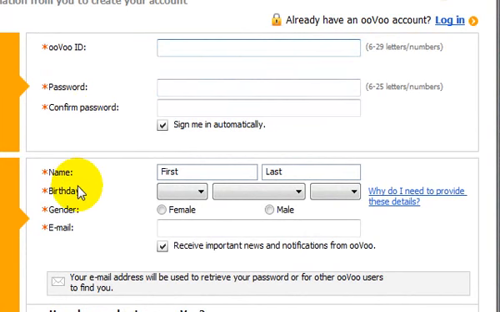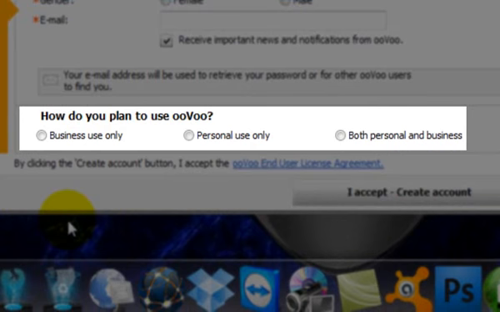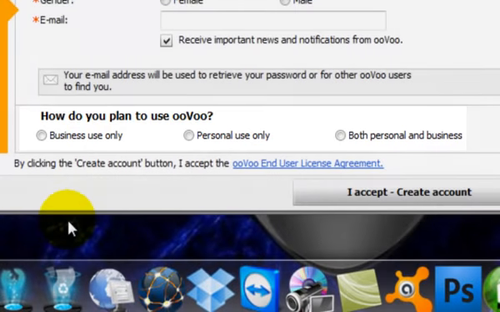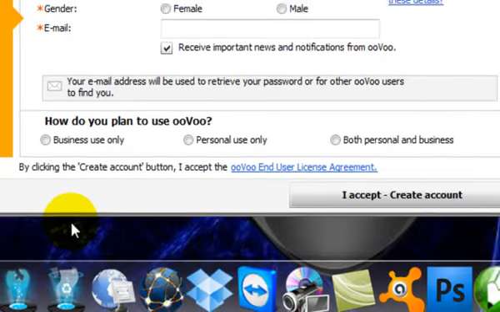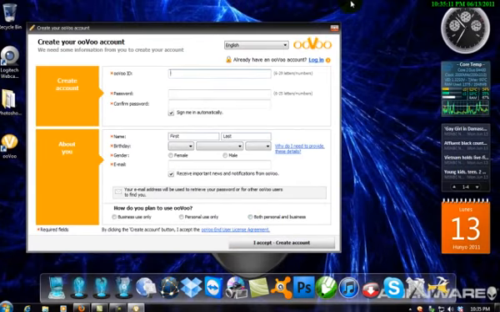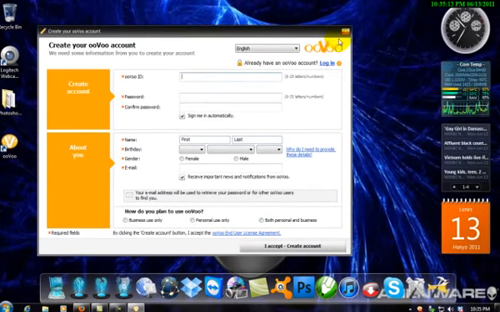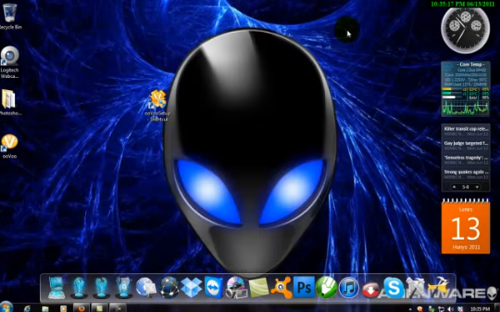Then they will let you choose what you plan to use oovoo for. So I plan for personal use only, and accept and create account. So I have an account ready and prepared to be logged in.